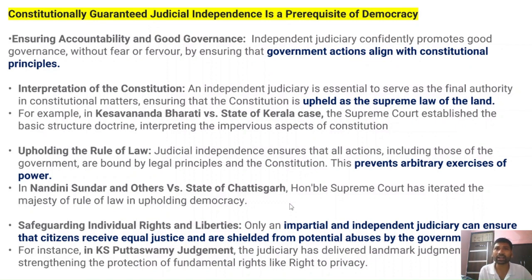And in the Vishaka guidelines, the Supreme Court gave certain guidelines that need to be followed in order to prevent the sexual harassment of women at the workplace. Right? So an impartial and independent judiciary can ensure that citizens receive equal justice and are shielded from potential abuse by the government.